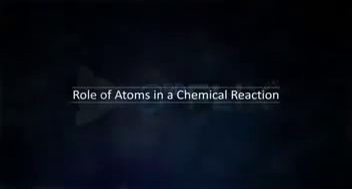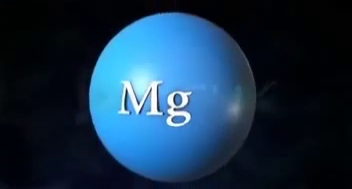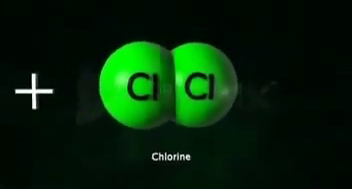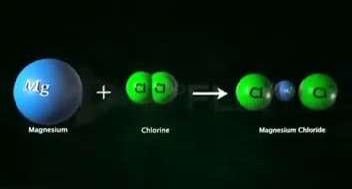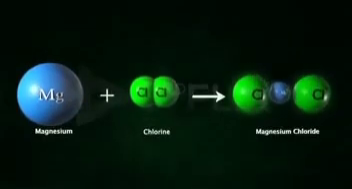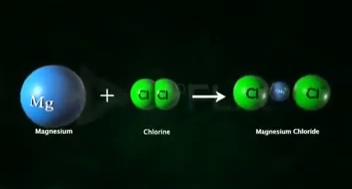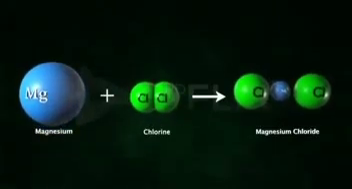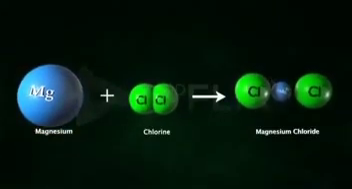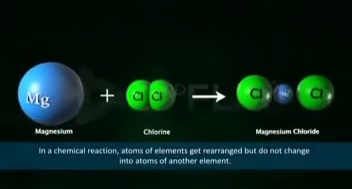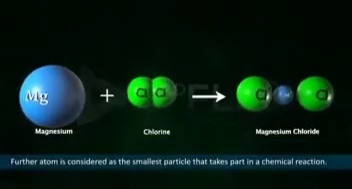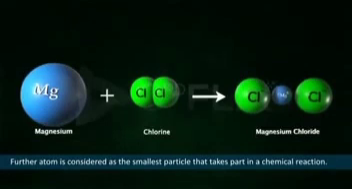Role of atoms in a chemical reaction. When two elements such as magnesium and chlorine react, the product formed is magnesium chloride. Can you see any new atoms formed in the product other than magnesium and chlorine? No. Even though there is a change in the arrangement of the atoms in the product, magnesium chloride, it is made up of the atoms of the reactants, magnesium and chlorine, and no other. So, Dalton suggested that, in a chemical reaction, atoms of an element get rearranged but do not change into atoms of another element. The atom is also considered as the smallest particle that takes part in the chemical reaction.